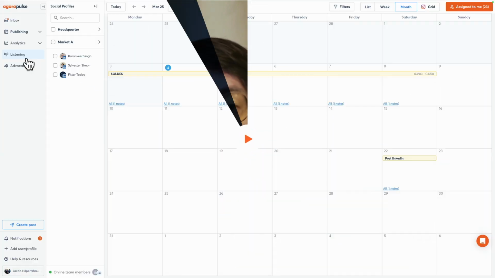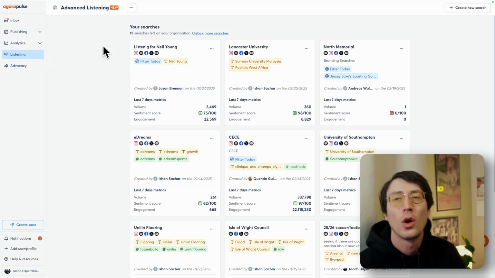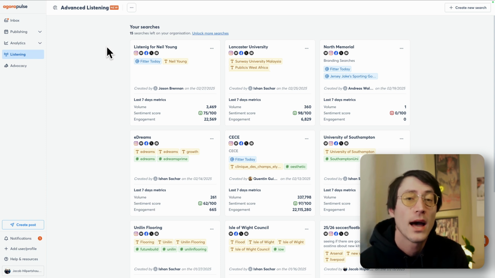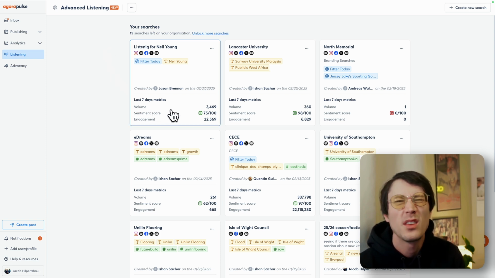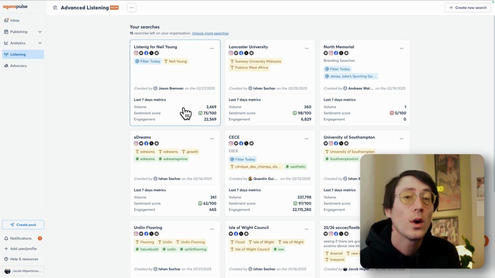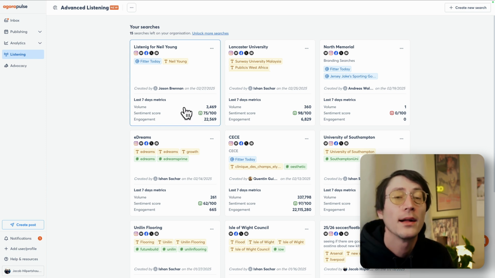Now, as we navigate over to our listening section here, we are going to be greeted by a quick glance of all of our searches, if we have searches already created. It's a great way to see these metrics, volume, sentiment, and engagement, as well as what we're actually searching for, the content of this search.